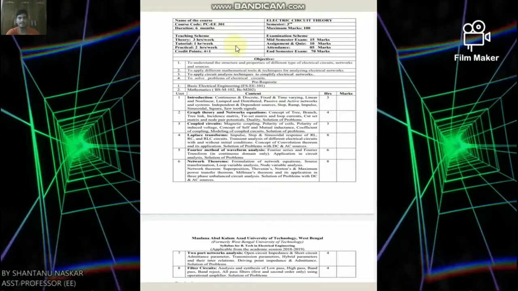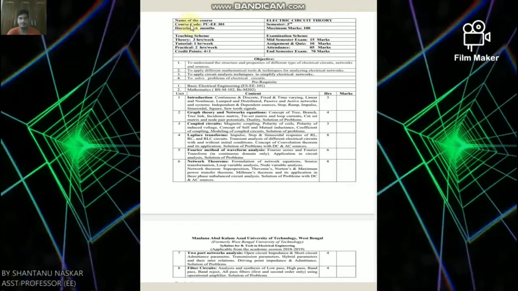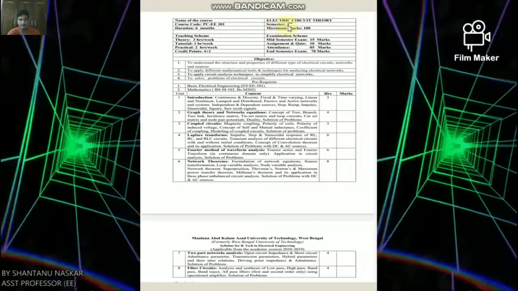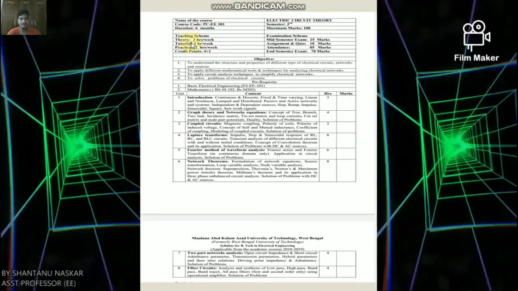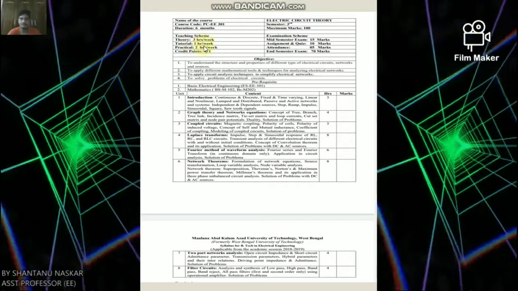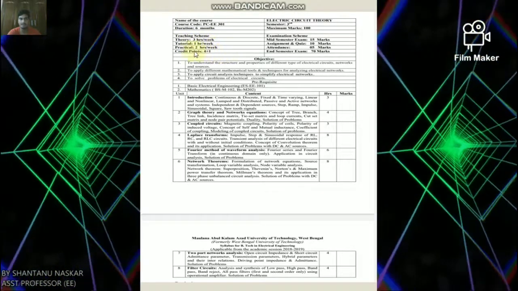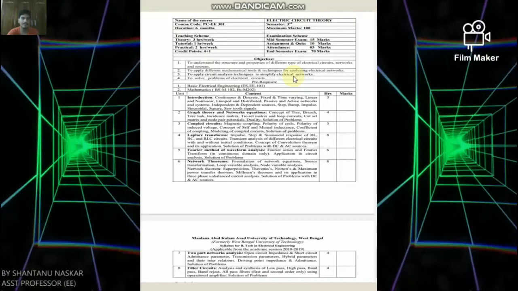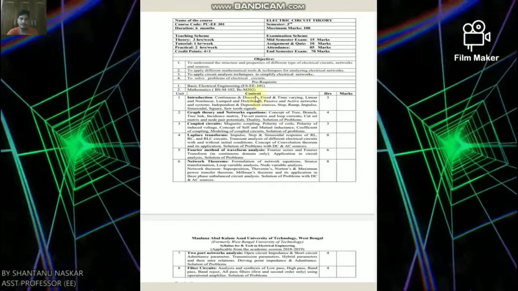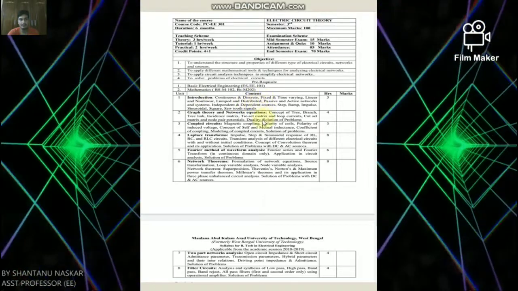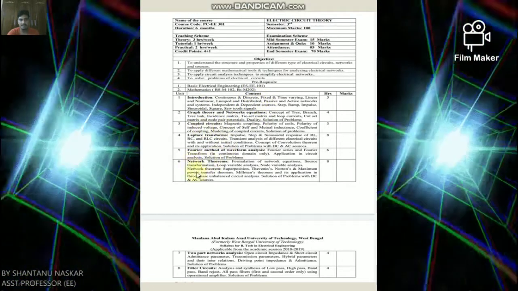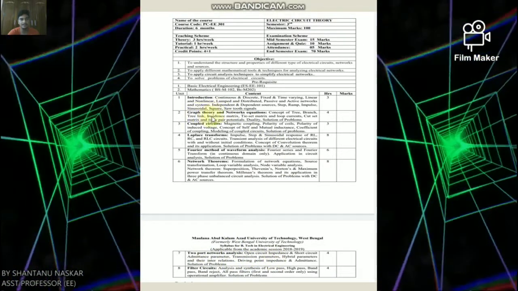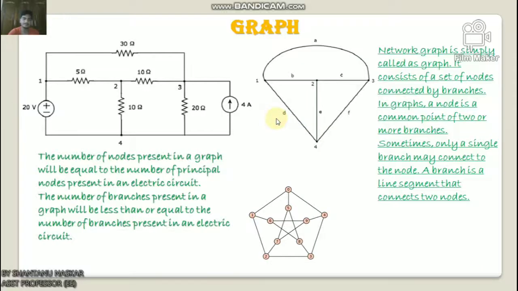So before starting the actual lecture, I want to share the syllabus with you. The name of the course is Electric Circuit Theory, course code PCW301, semester 3rd. Teaching scheme: theory lecture 3 hours per week, tutorial 1 hour per week, practical 2 hours per week, and your credit points are 4+1. About the objectives, I have already discussed in my previous classes. About the content, I have already covered the introduction portion, coupled circuit portion, network theorem portion, and two-port network analysis portion. So today I will discuss graph theory and network equation.